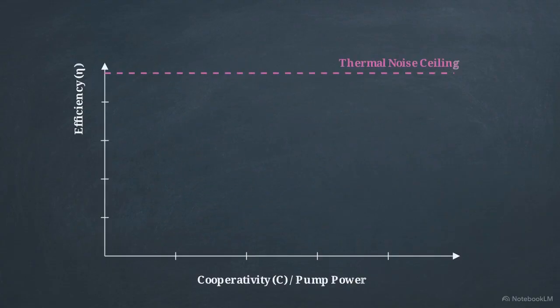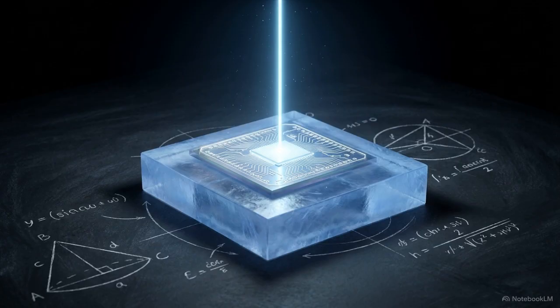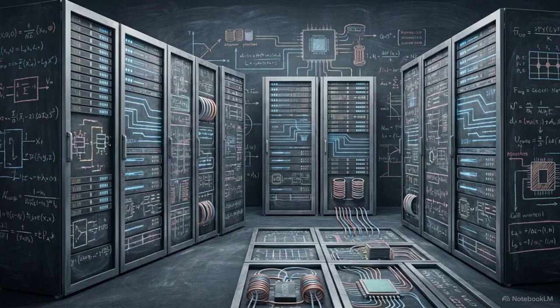In this regime, conversion efficiency scales linearly with cooperativity. We can increase the power to drive up efficiency without hitting a noise ceiling. In suspended designs, this linear climb would be cut short by thermal noise, long before reaching high efficiency. By achieving phase matching on a thermally stable ground, we can reach internal efficiencies that were previously considered impossible for non-suspended architectures.